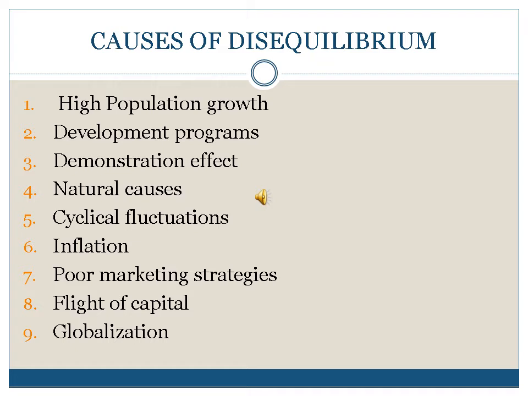Then the demonstration effect. Sometimes people in the less developed countries may try to imitate the consumption patterns of the people in the developed nations. So their imports will increase, which causes a disequilibrium in the balance of payments. Then natural causes. Due to natural calamities, the countries may have to import more than they export. Exports may decline and they have to purchase more raw materials or other products from other countries. So it will also cause disequilibrium in the balance of payment position.